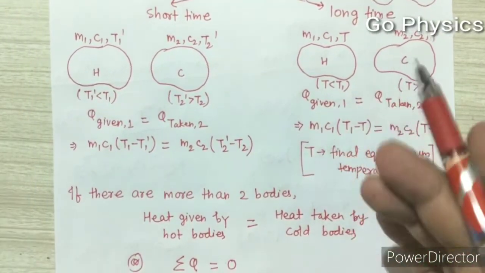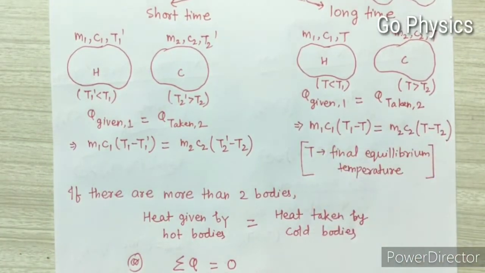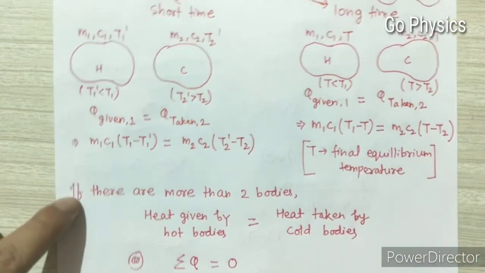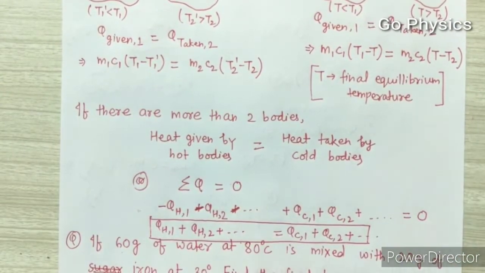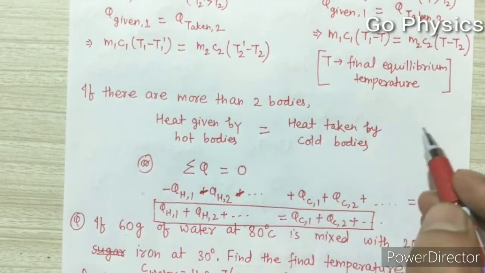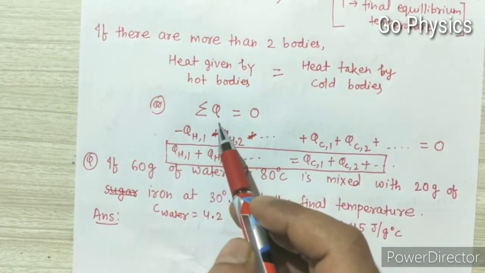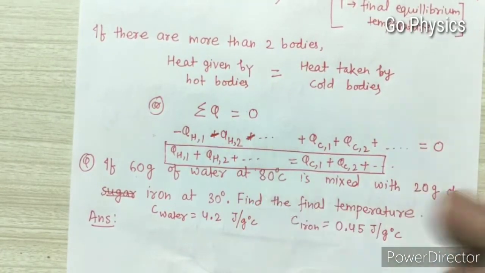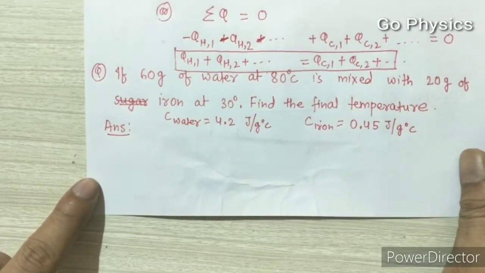Principle of calorimetry is not only applicable for two systems. There can be more than two systems. So if there are more than two bodies or two systems, then what we will do? Heat given by hot bodies will be equal to heat taken by cold bodies, or summation of all heat transfer is equal to 0. Now let's see some numericals to make the thing more clear.